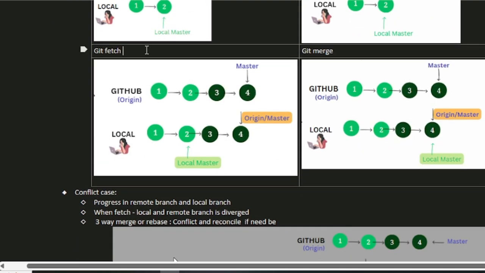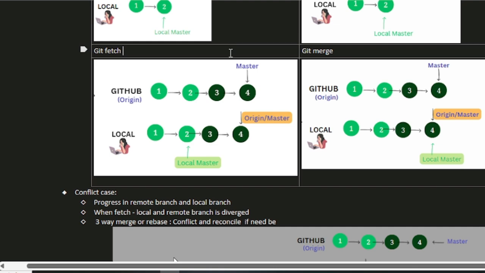Next, what happens when we do git fetch from our local at this point? The two changes would come down and your origin master will be updated, but your local master remains the same. So anything you progress would be from this point, not from that point. If you have done only git fetch and you continue working, this is what will happen.